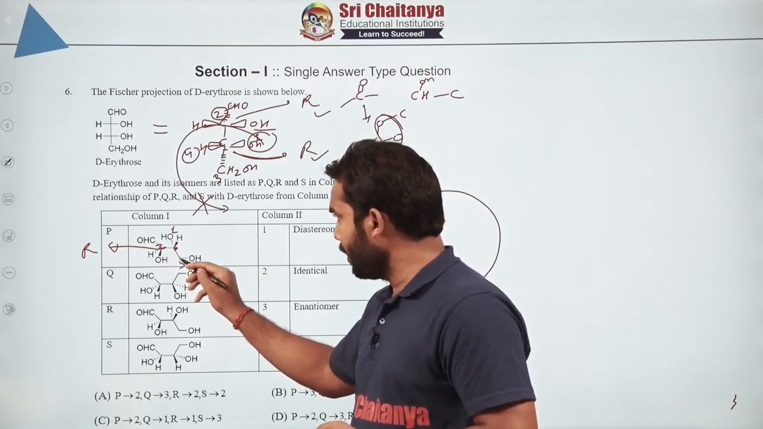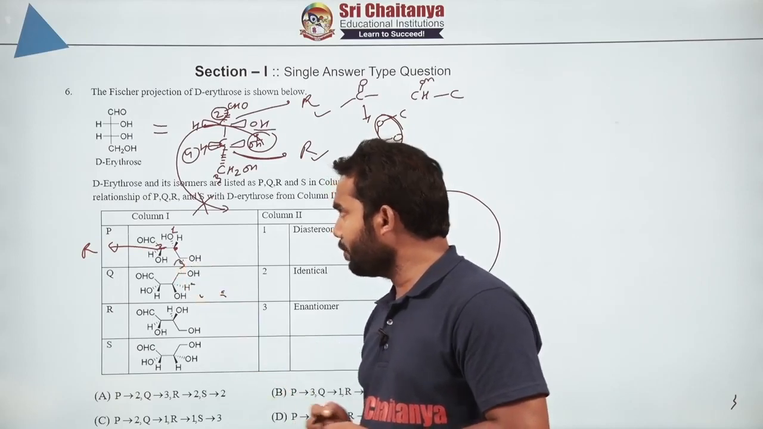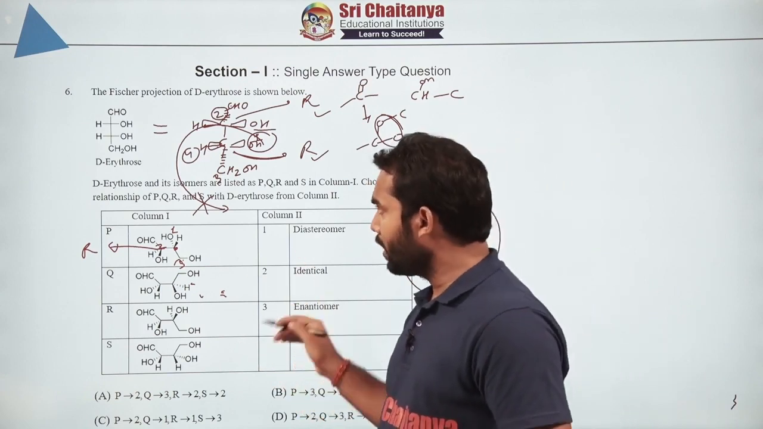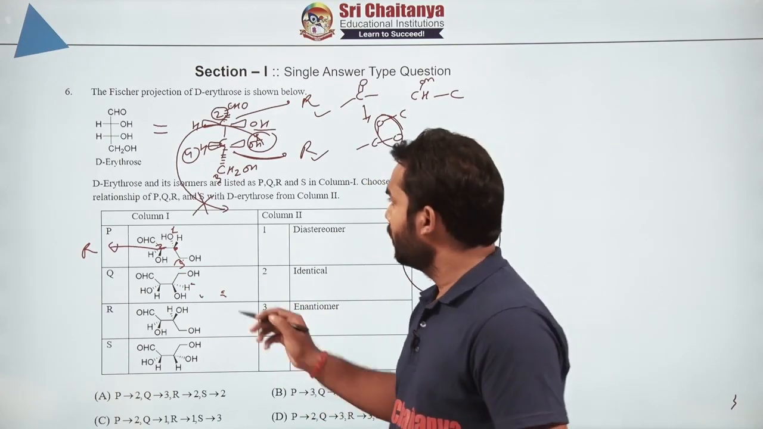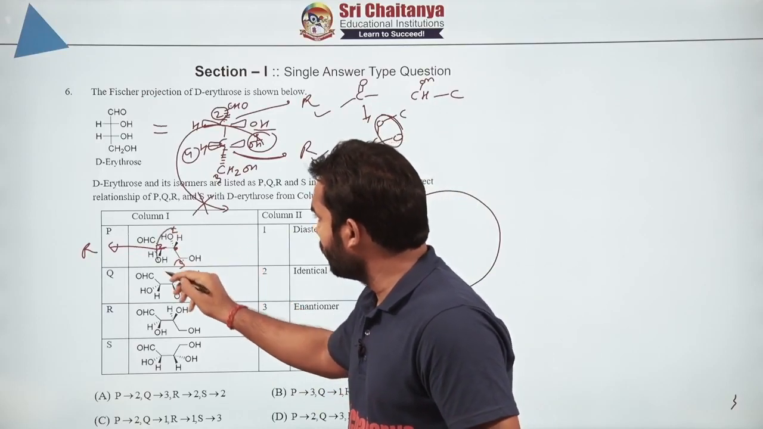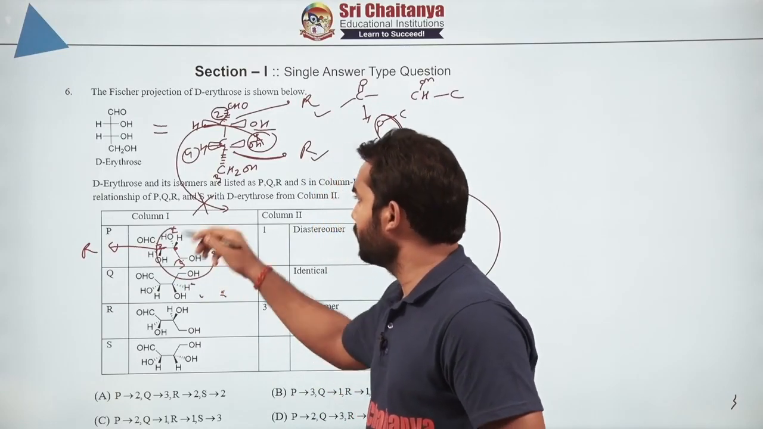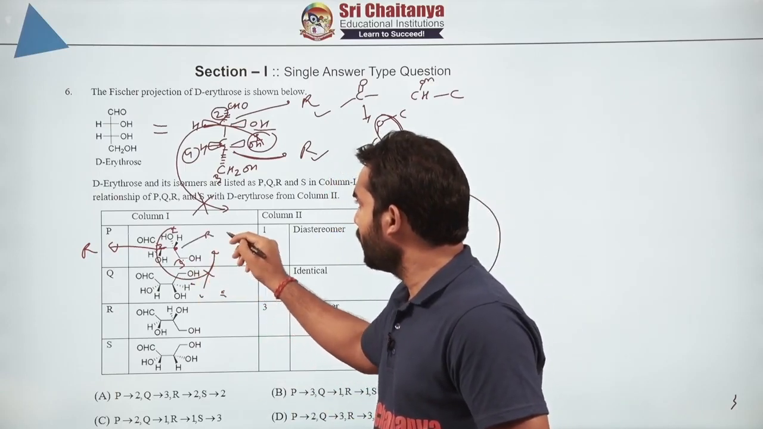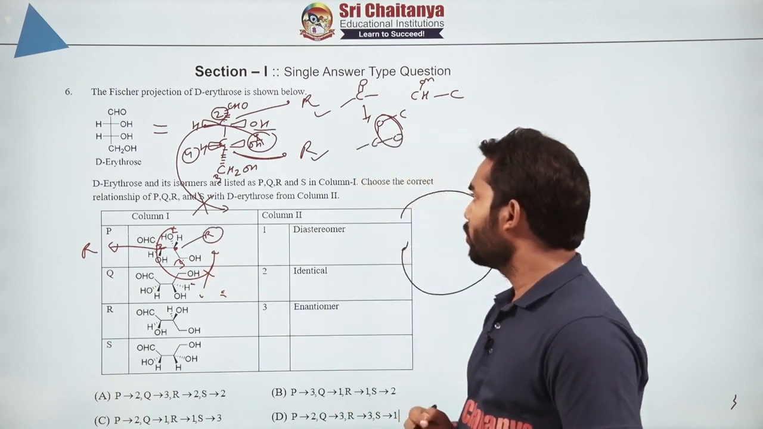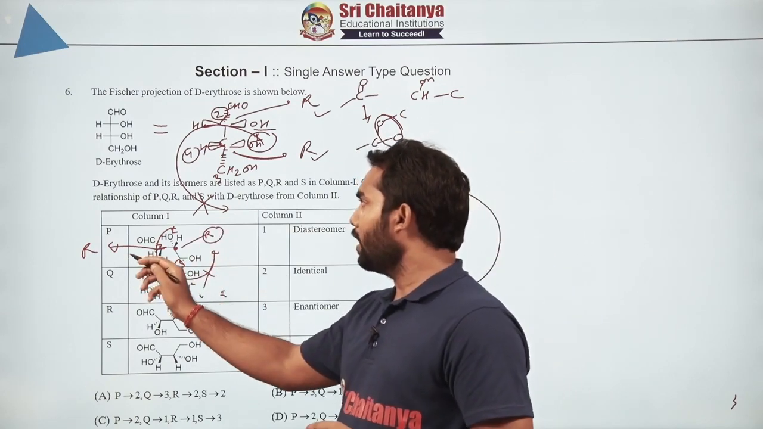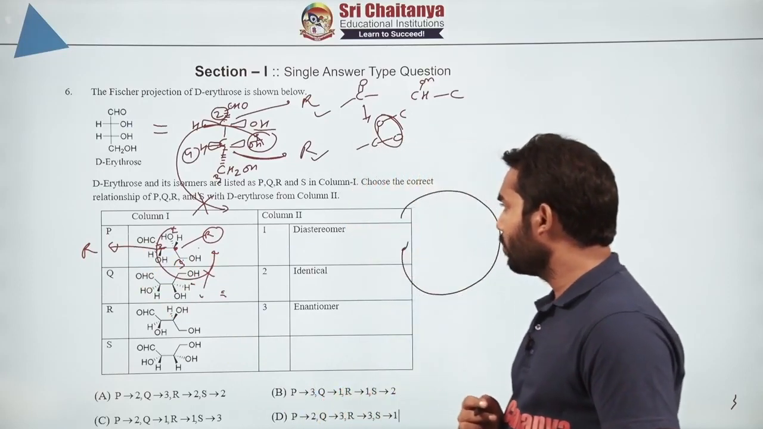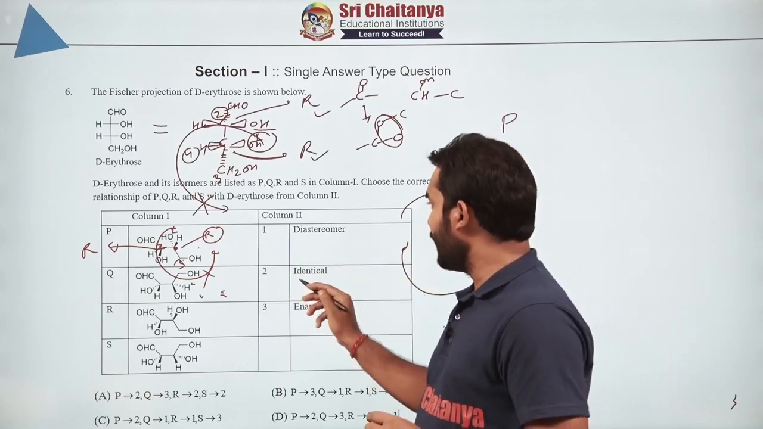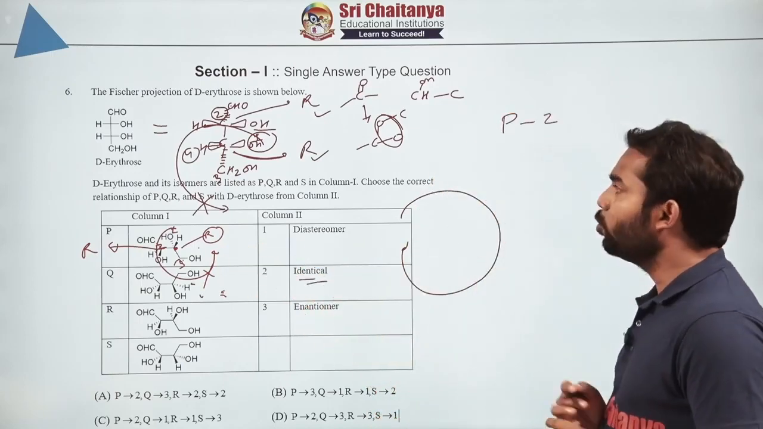This time the 4th priority member is outside of the plane. So we are supposed to answer whatever we are getting from outside, we just need to reverse it. Here 1, 2, 3 we are getting an anti-clockwise sense, so we have to answer just the opposite of that, so it will be R, meaning clockwise. So we have got this is R and this is R. This is R and this is R. That means for P it is identical, it will be 2.